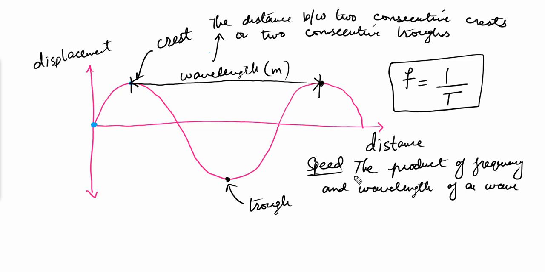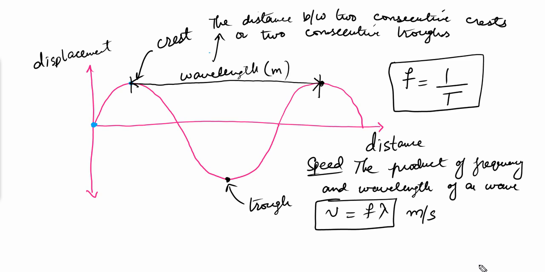Is the speed. So we represent speed by v. So v is equal to f lambda. It's a product of frequency and the wavelength, and the unit of speed is meters per second. So this is about the wavelength and speed of a wave. After that we have to discuss the two types of wave.